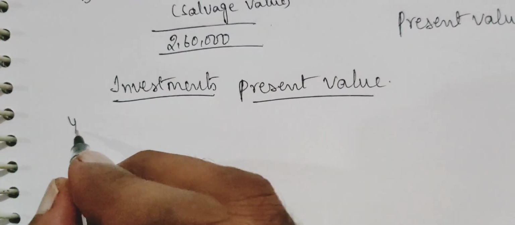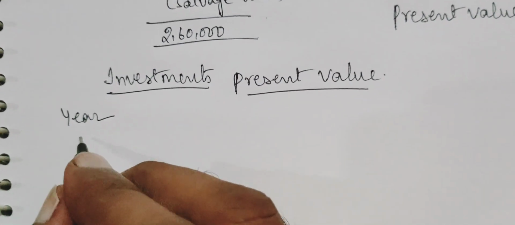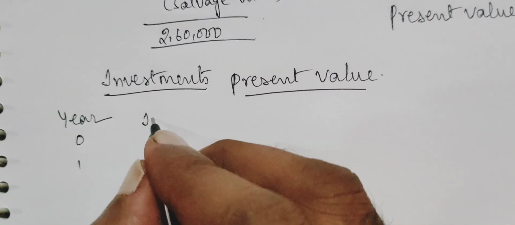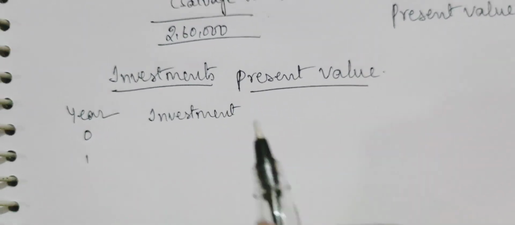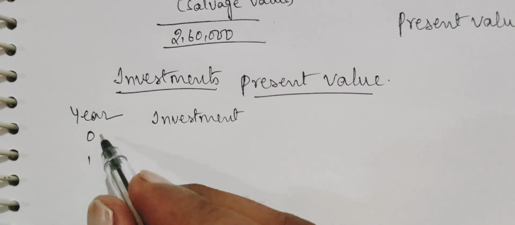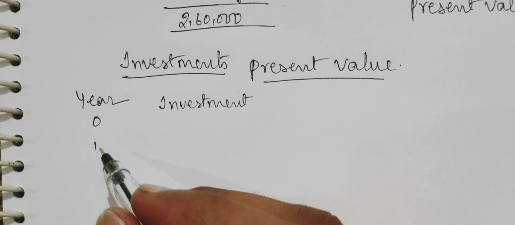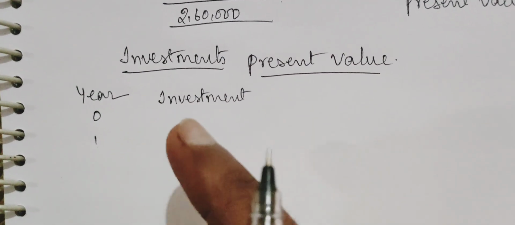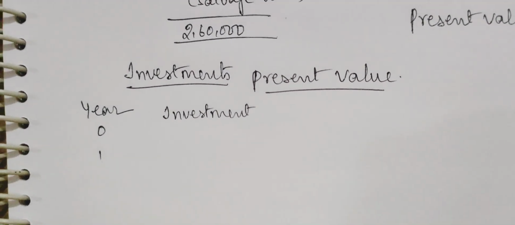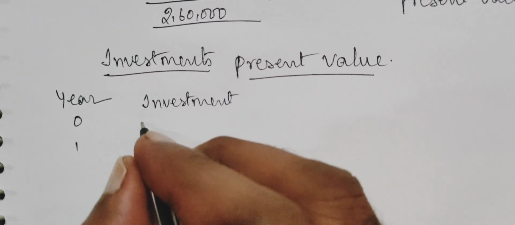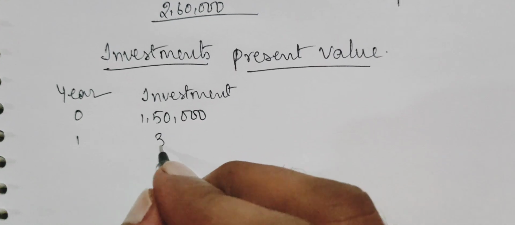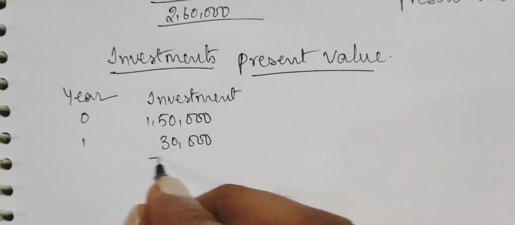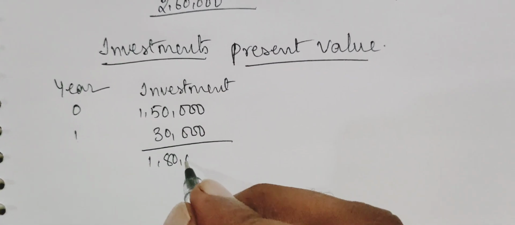Please remember, whenever there are two consecutive years of investment, only then do we use this method. Otherwise we will use the straightforward single method, which I will tell you about also. And 30,000 is our investment. Our total investment is 1,80,000.